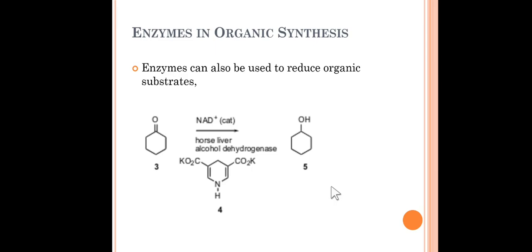Next, we can use enzymes as a reducing agent in organic synthesis. As you can see here, cyclohexanone is converted to cyclohexanol by using alcohol dehydrogenase, the horse liver enzyme.